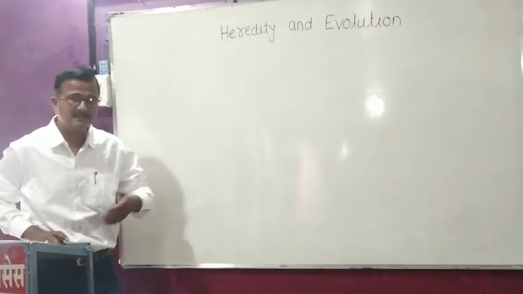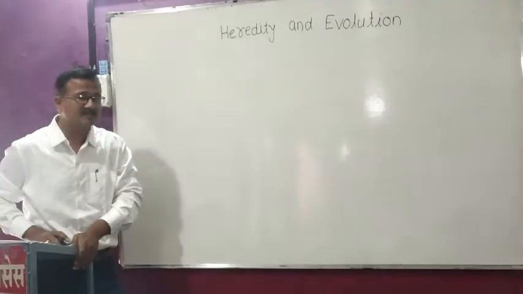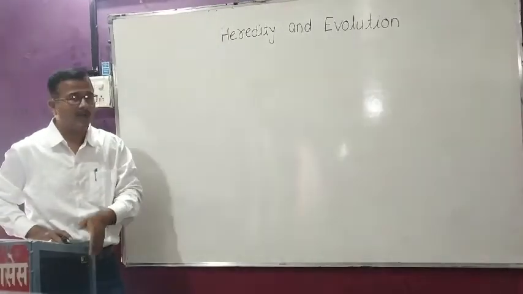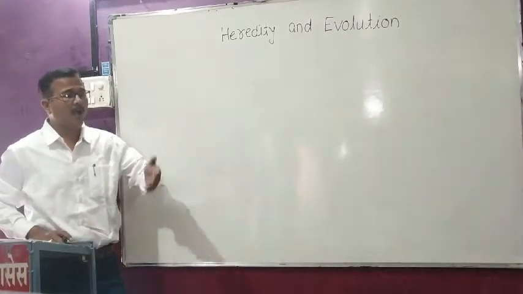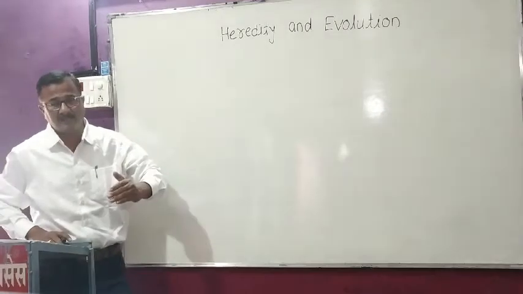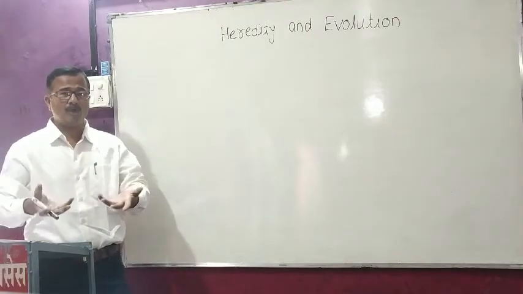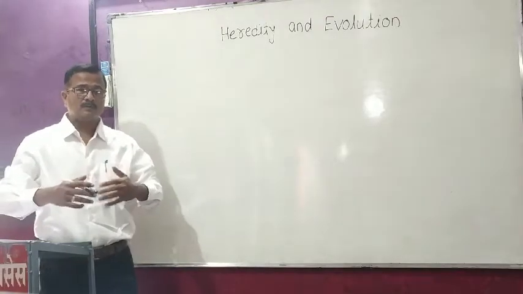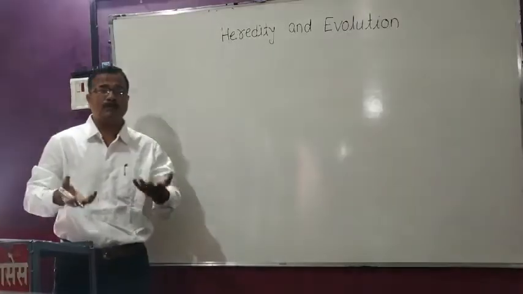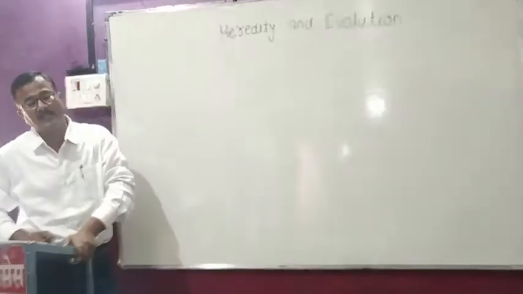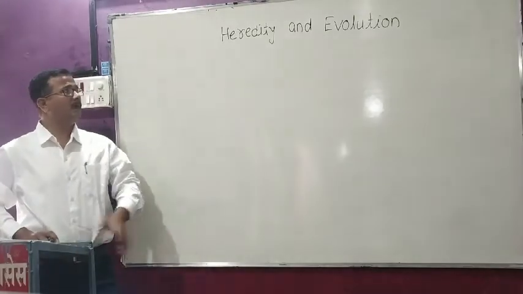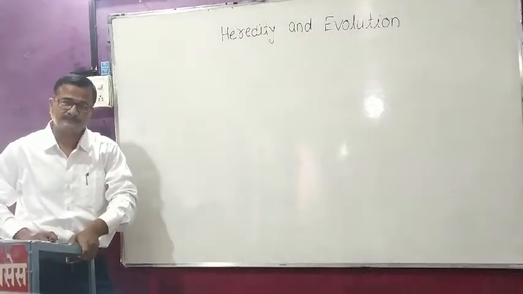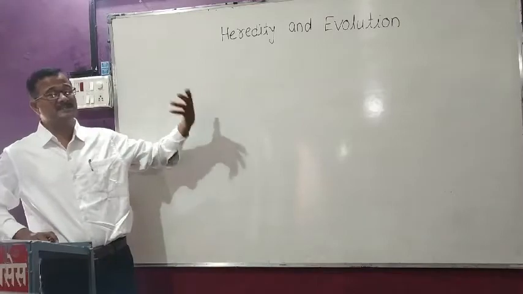In earlier classes, we discussed how the cell is controlled, how the cell works, how the functions of the cell are carried out. So we know about the cell organelles.